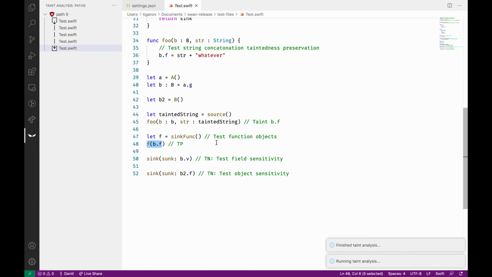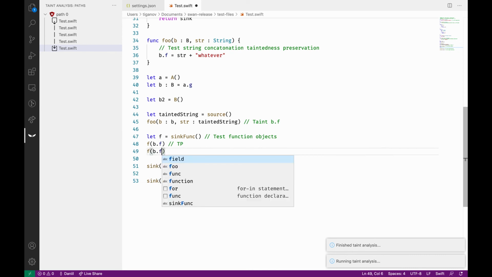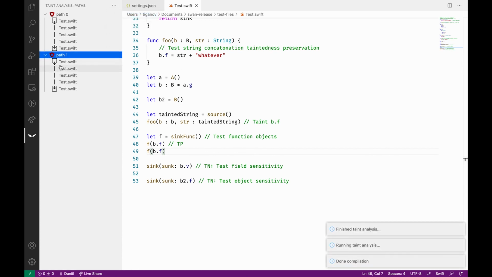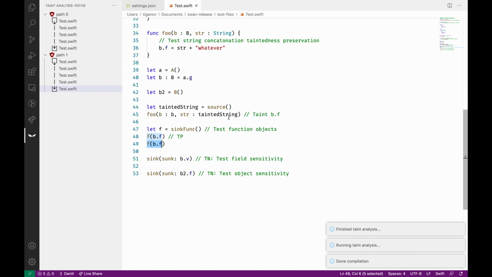So let's modify the source code to show how quickly Swan can reanalyze it. I'll just sink b.f again, which should result in a similar path to the first. As expected, we now have two paths. We can now stop the analysis server to conclude the demonstration.